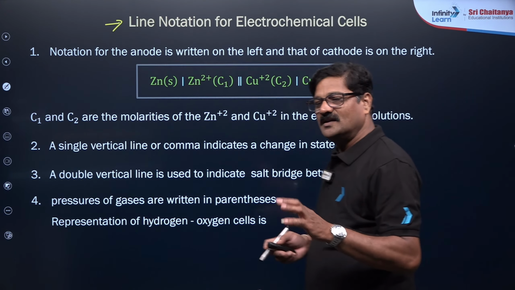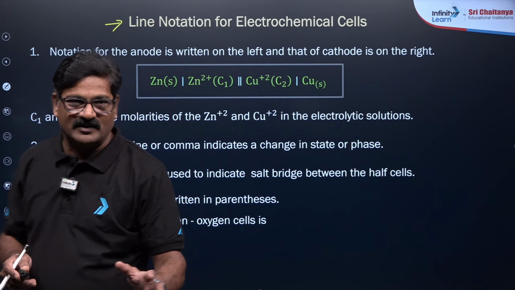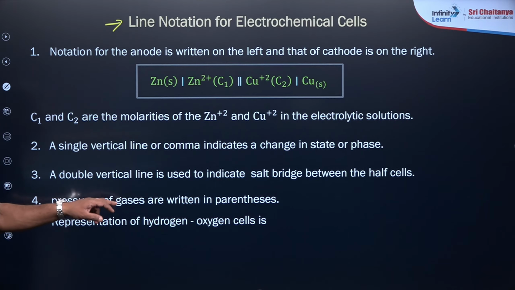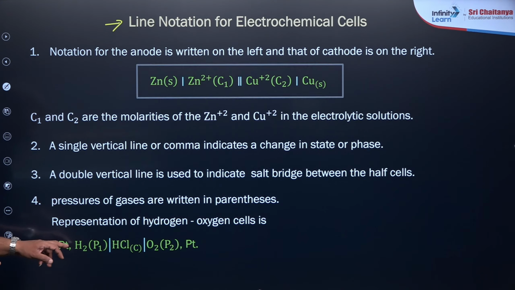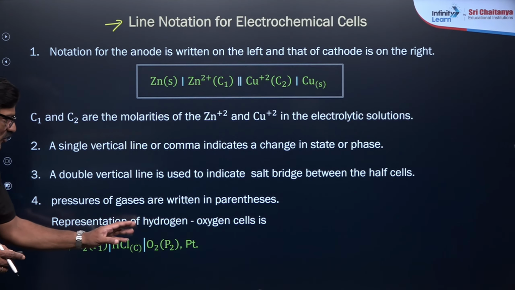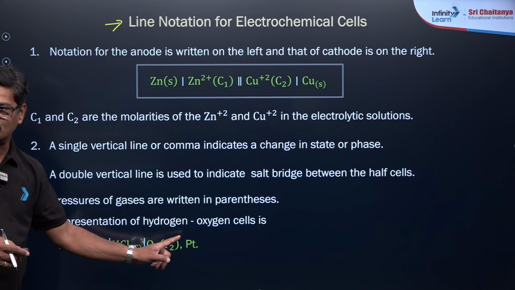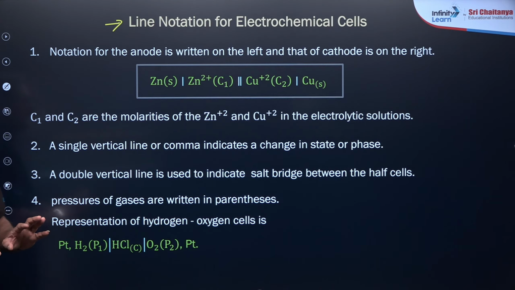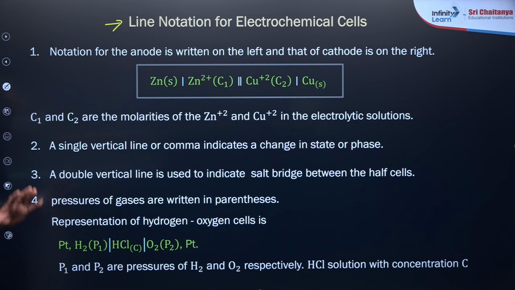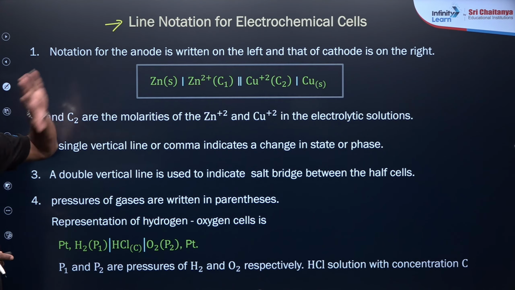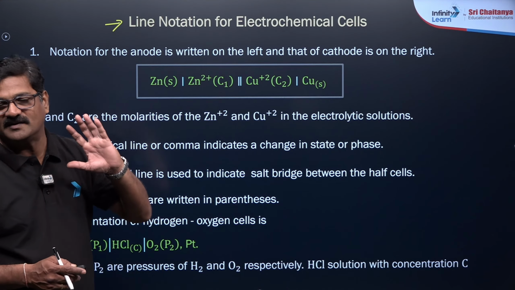And you can see, if the pressures of the gases are given, you have to represent these pressures as well. Like you see H2 at pressure P1 and HClO2 at pressure P2, by using a platinum electrode. And this is what is called the IUPAC representation of the electrochemical cell.